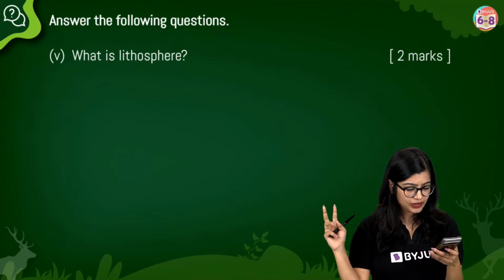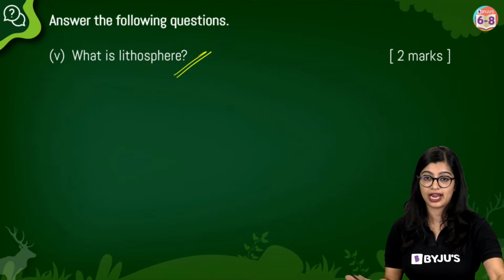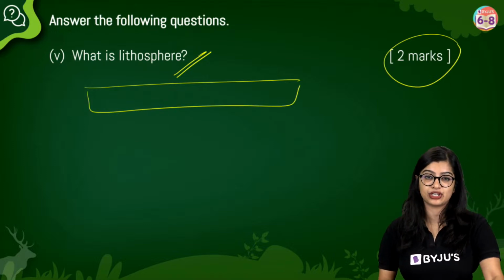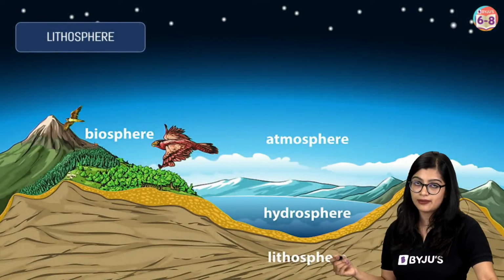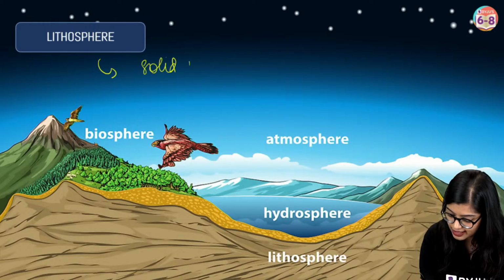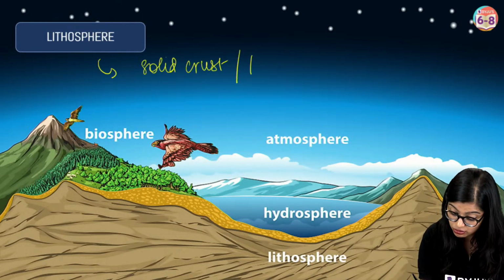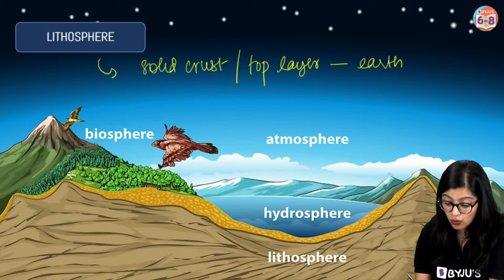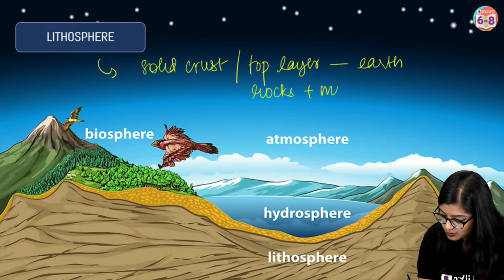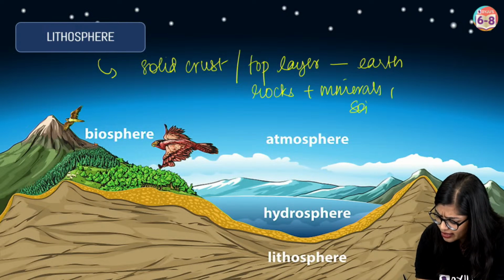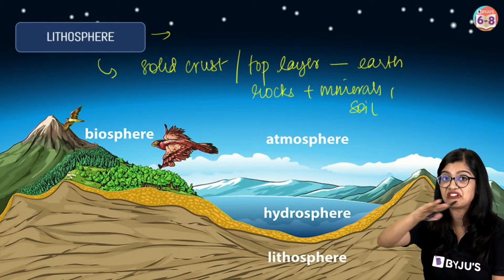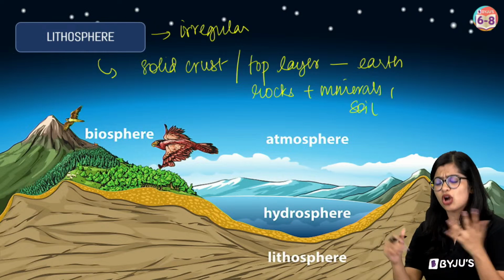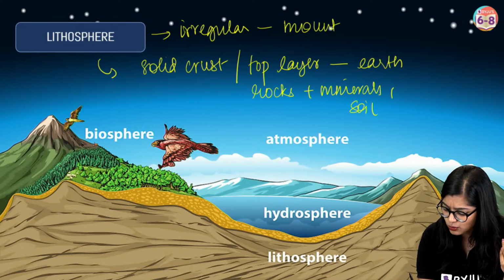Okay, very good, very good. Now next up is what is lithosphere, right? That means you will get it for 2 marks. So for 2 marks you should not just write one sentence and leave it. You will have to elaborate. So what is the lithosphere? Lithosphere is basically the solid crust, right? Or I can say that it is the top hard layer of the earth, right? And we know that this is made up of rocks, it is made up of minerals, it includes soil, right? And we know that this is not regular, but rather it is irregular in shape or in surface, right? Includes your mountains, it includes plains, it includes plateaus.